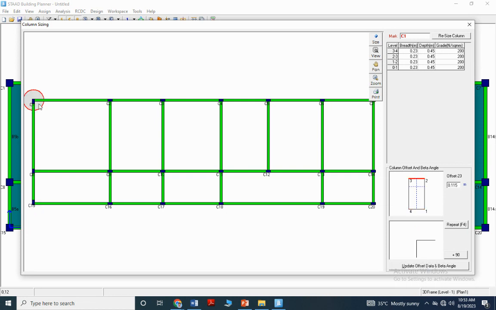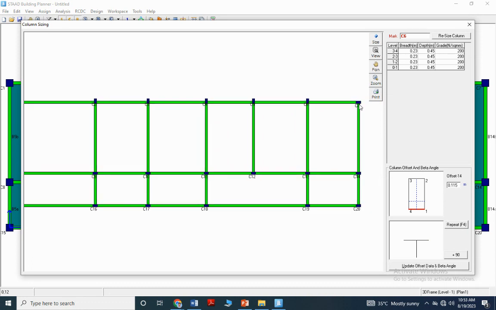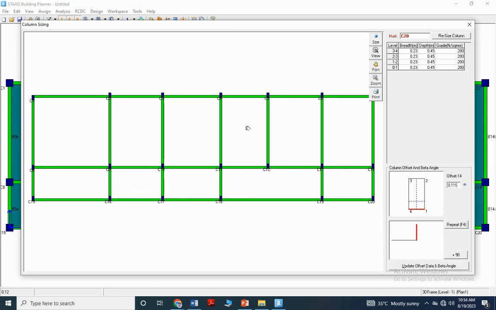Now copy, then press F4. Press F4. Okay, I think it's okay for now.